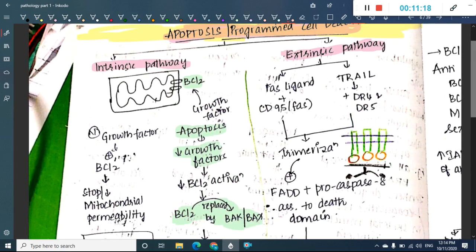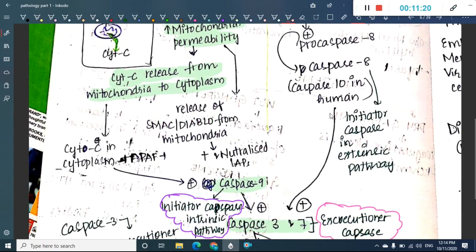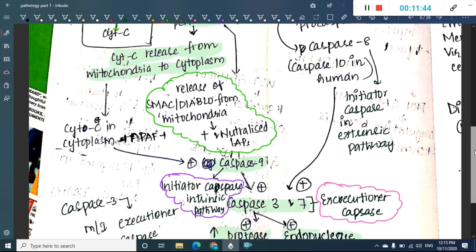Then we also have the extrinsic pathway. Before that, in the intrinsic pathway there is one more important thing, which is this one. Here there is release of SMAC and DIABLO from mitochondria. Because of this release of SMAC and DIABLO from mitochondria, these will combine with and neutralize IAPs, and thus these will also activate the intrinsic pathway.